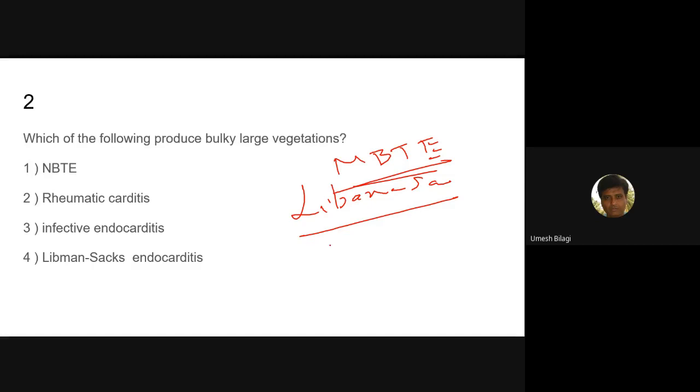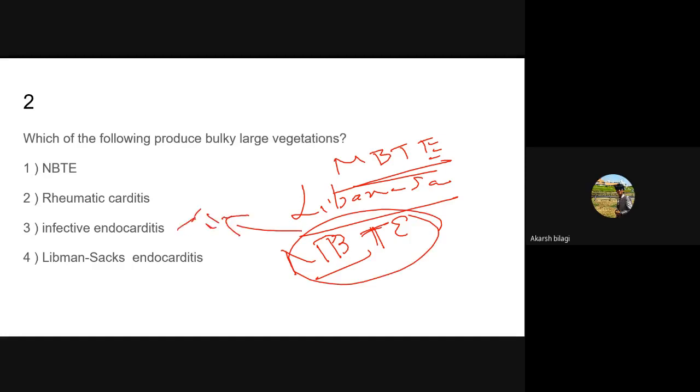Yes, you're correct. NBTE means non-bacterial thrombotic endocarditis. In fact, it can be an initial stage for infective endocarditis.